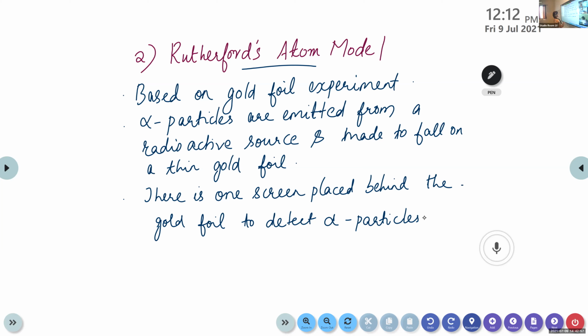The screen is also coated with fluorescent or phosphorescent material. What's the purpose of that? These alpha particles, we cannot see them with naked eyes. So in order to detect the particles, the screen is coated with fluorescent or phosphorescent material.